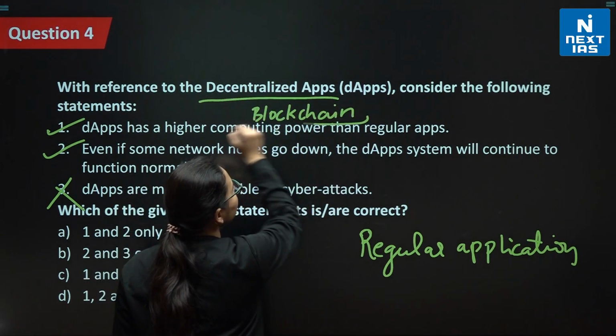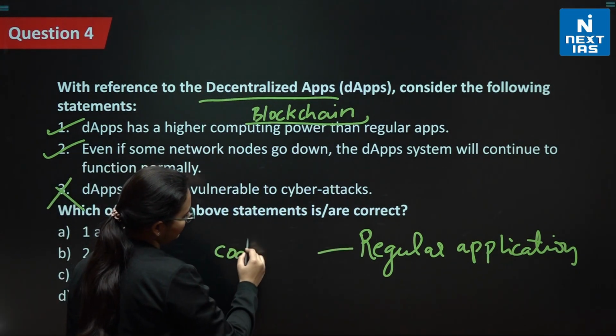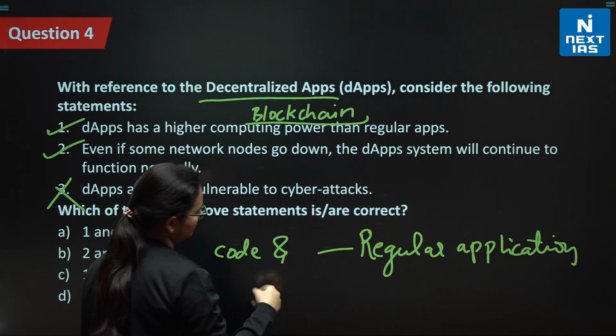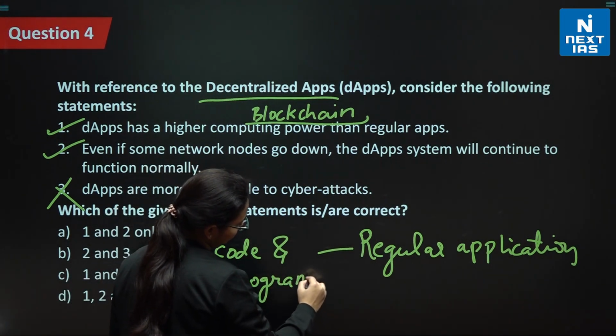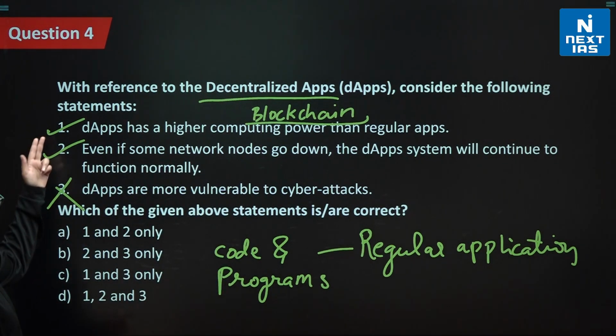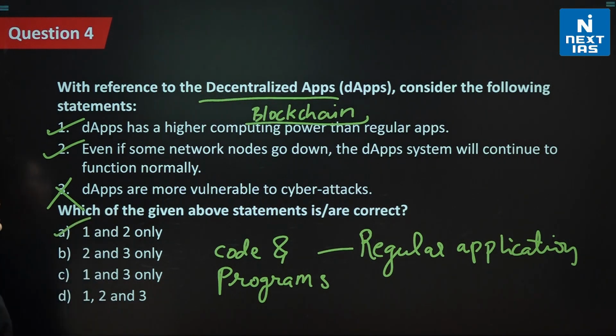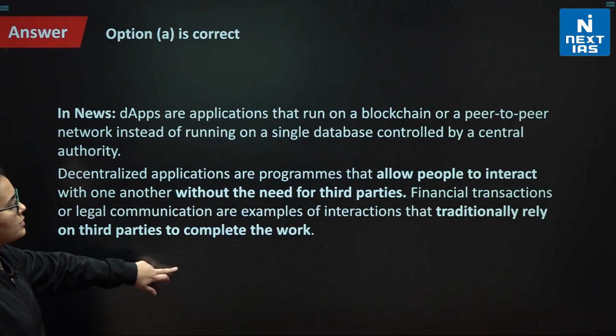They are based on blockchain technology, whereas regular apps, we discussed, are based on codes or programs. I hope this is clear to all of you. So 1 and 2 are correct, 1 and 2 only. Option A is the right option.